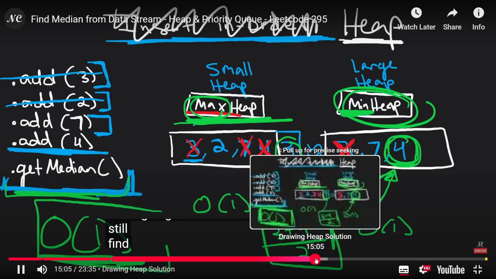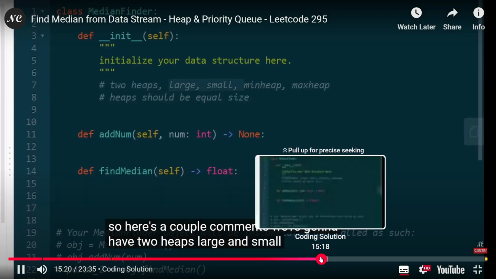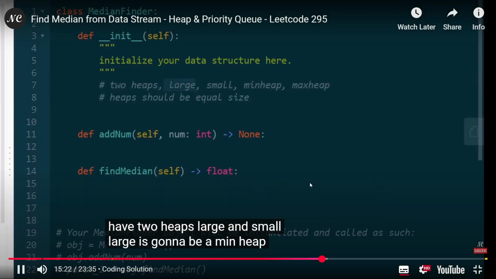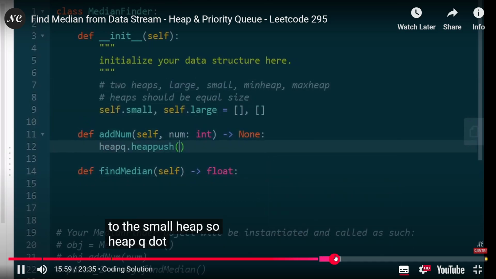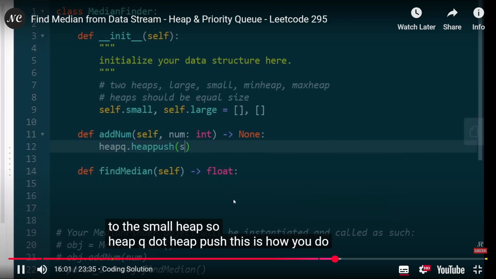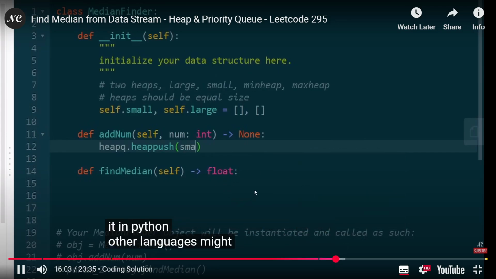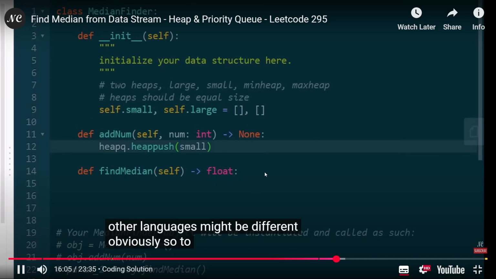So we can still find the median in large and small. Large is going to be a min heap, and small is going to be a max heap. You can use heapq's heappush to add elements. This is how you do it in Python. Other languages might be different, obviously. So to the small heap, we're going to push num.